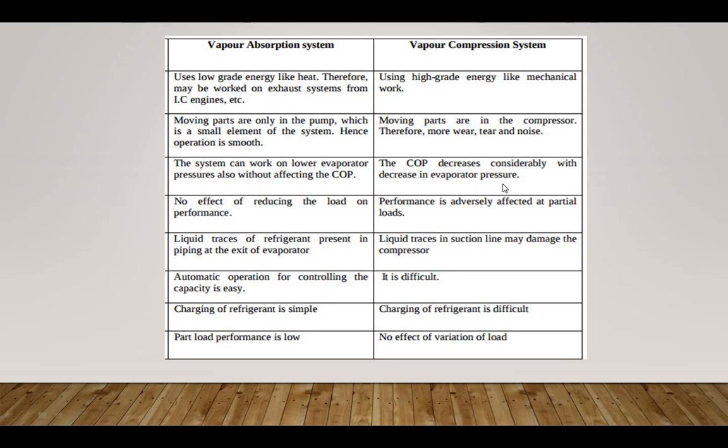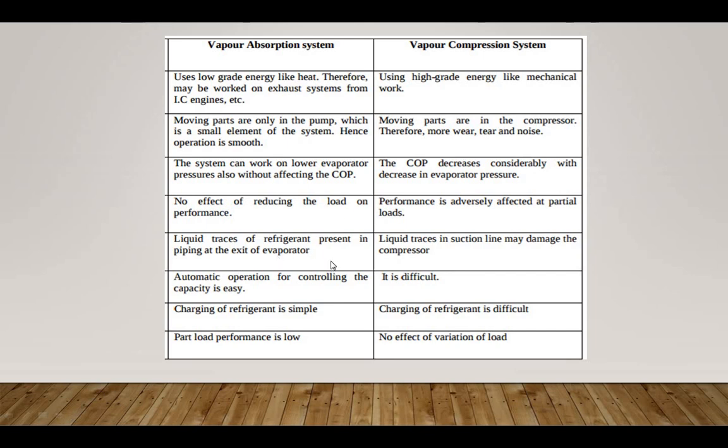Also, in the vapor absorption system reducing the load has no effect on performance, but in the vapor compression system performance is adversely affected at partial load.